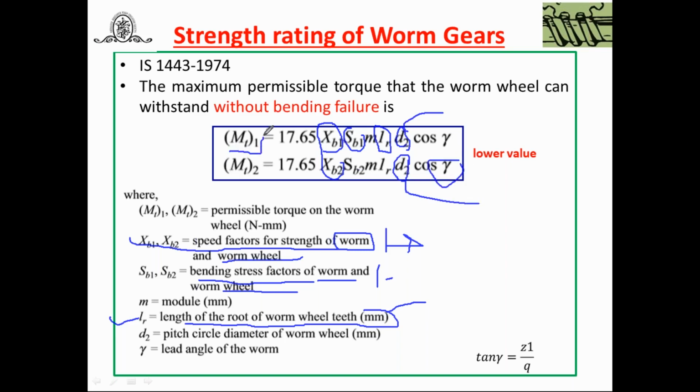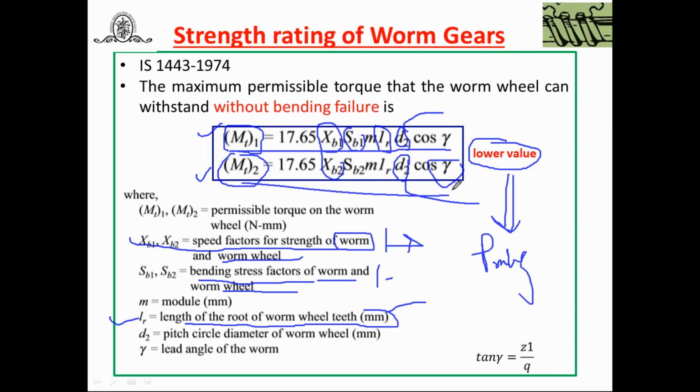And to find out MT1 and MT2, out of these two torques, whichever is having the lower value, that value we have to use to calculate the power rating. Lower value out of these two equations. You can calculate first, then second, and whichever is lower, you have to use to calculate the power transmitting